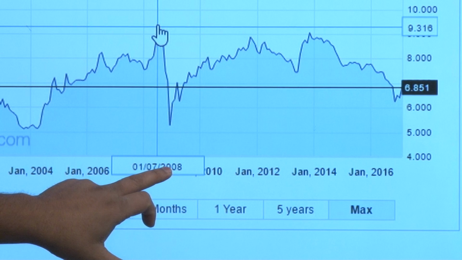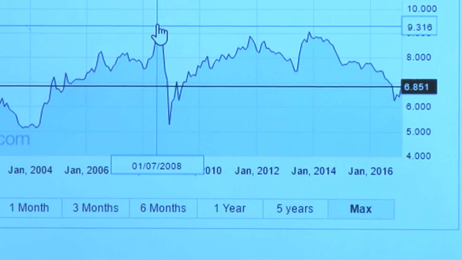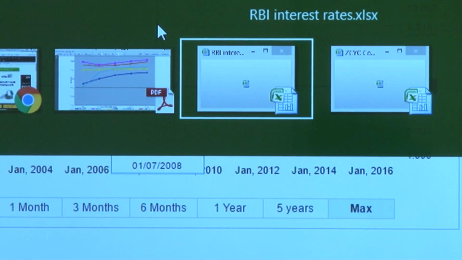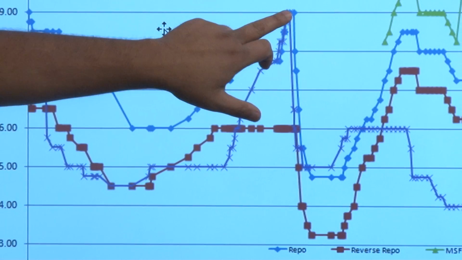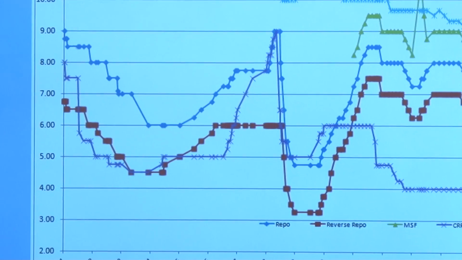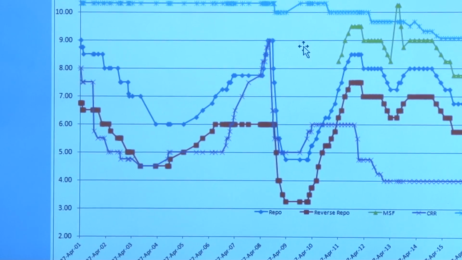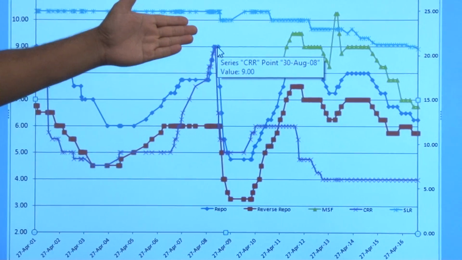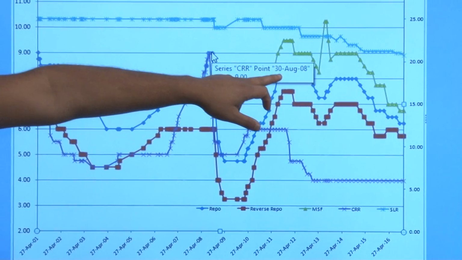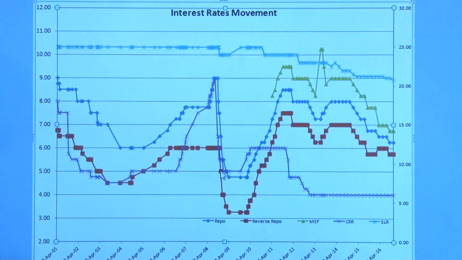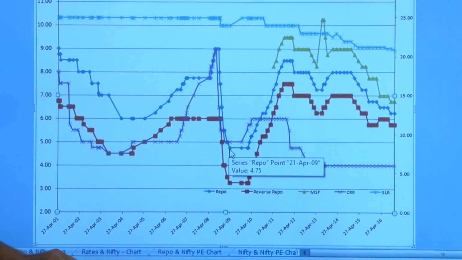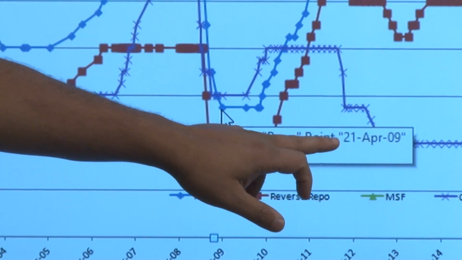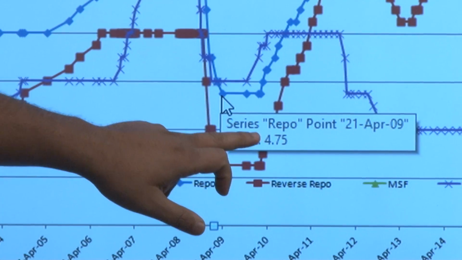This was also the time when, if we go back to our first session on interest rates, this is this period which we had seen. Here the CRR was at 9% in August 2008, and by April 2009, the CRR had come down to 4.75.